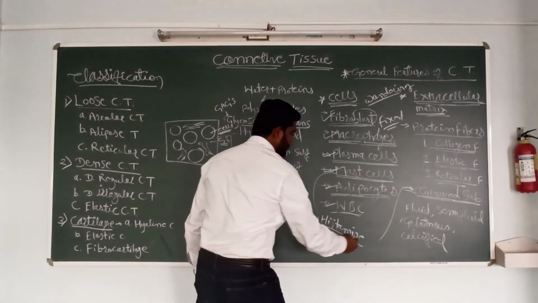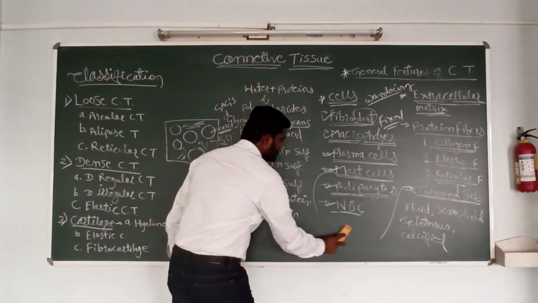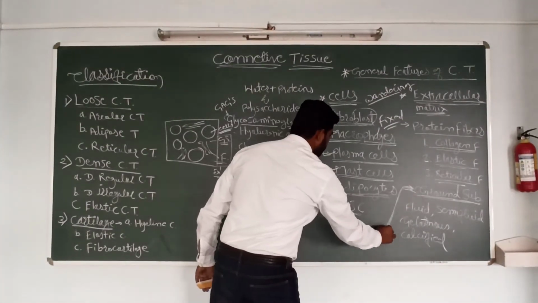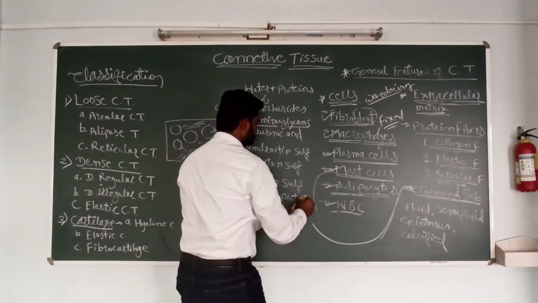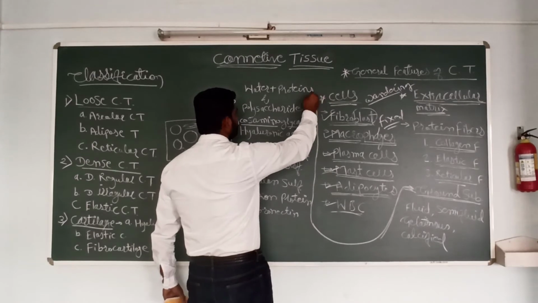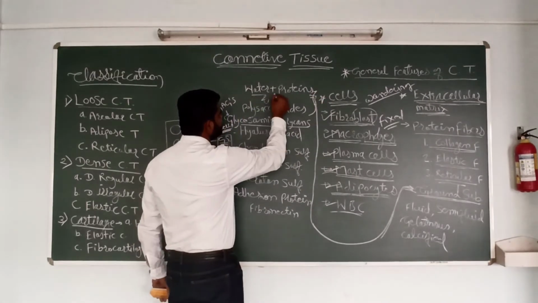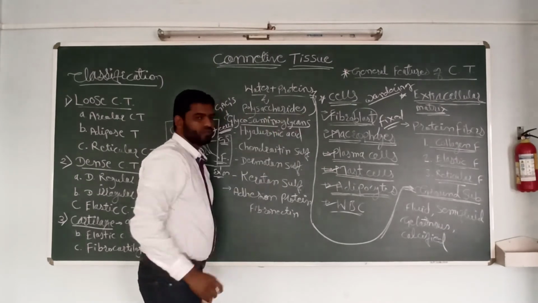Okay, so what are the different contents of the ground substance? They are water, proteins and polysaccharides.